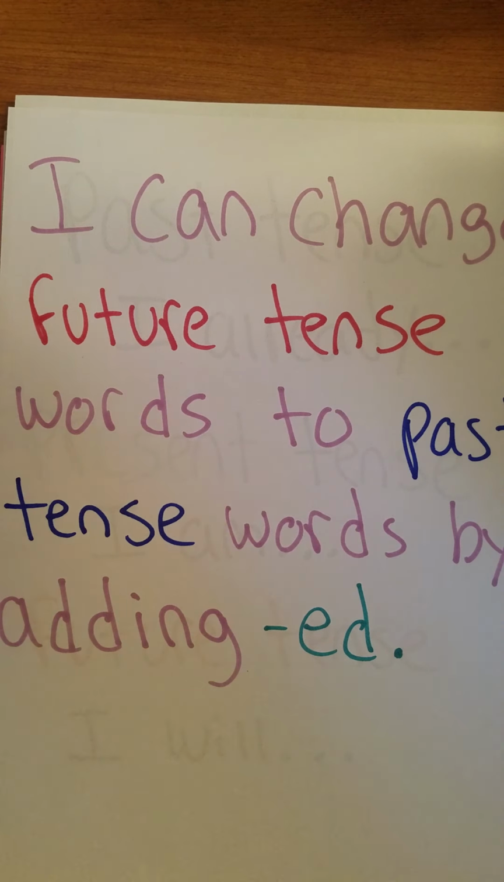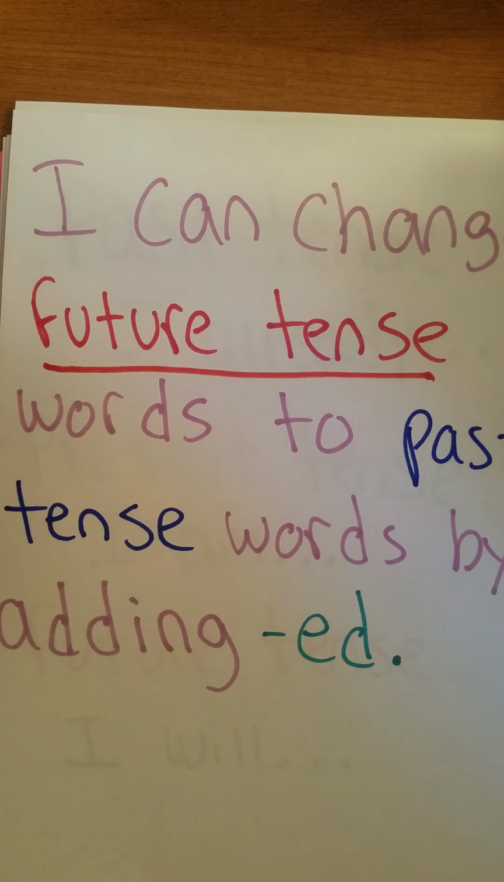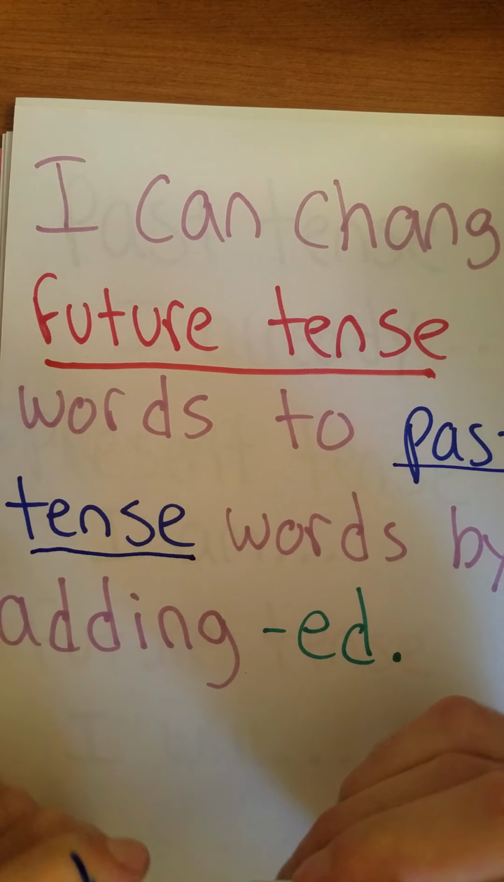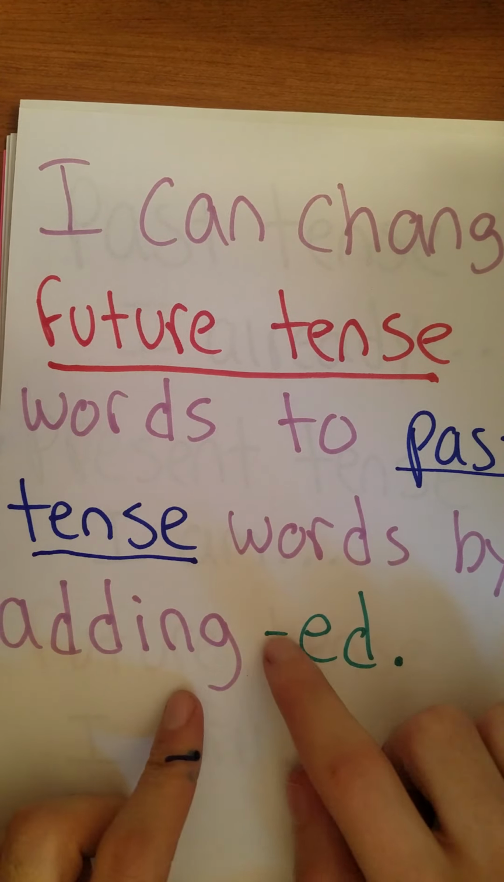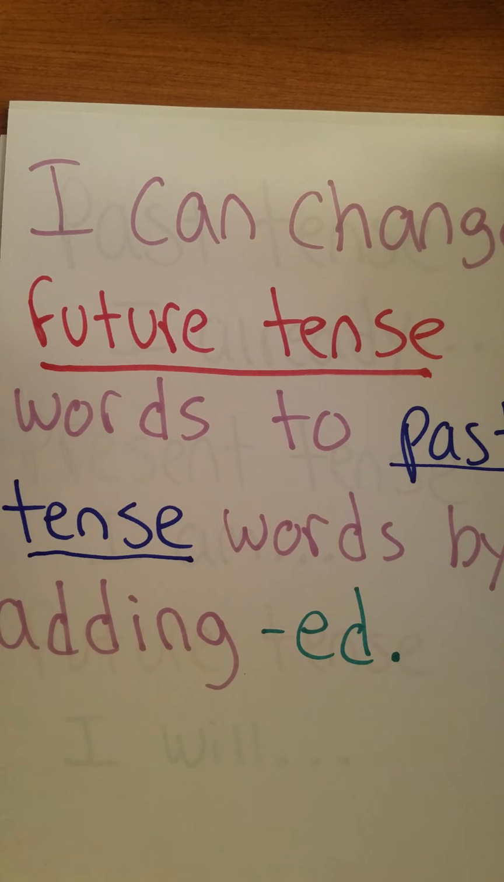Now, these may be new terms for us: future tense and past tense. A lot of us already are doing this in our writing, and making sure we have the correct tense is going to make sure that we're telling our reader our story in the correct way that it happened, in the correct time that it happened.